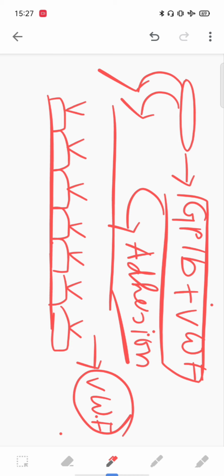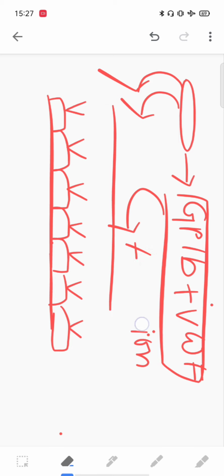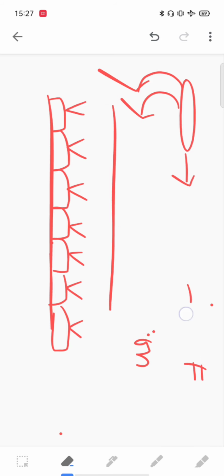So who are the friends of platelets? The friends of these platelets are the other platelets circulating within the blood. These platelets will interact with other platelets through a molecule.